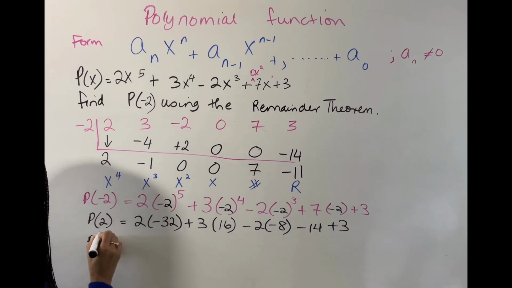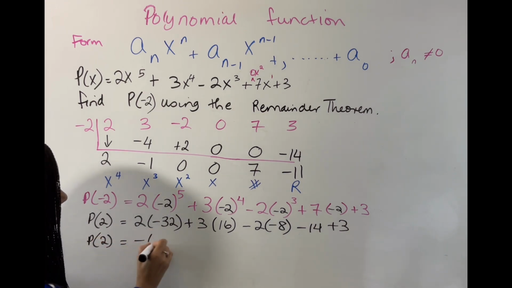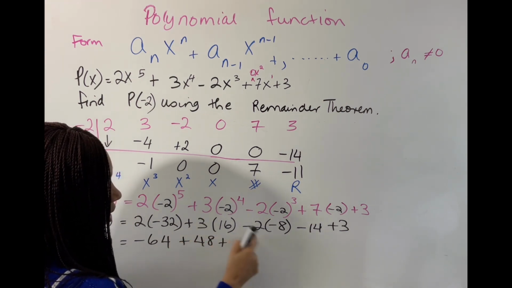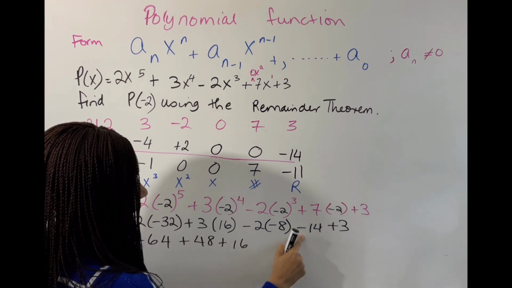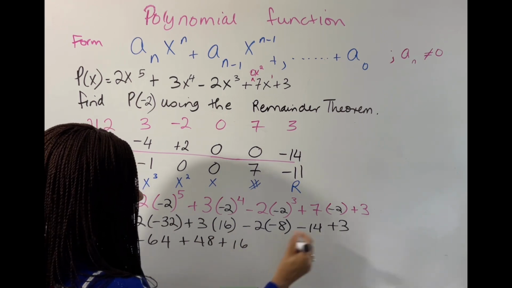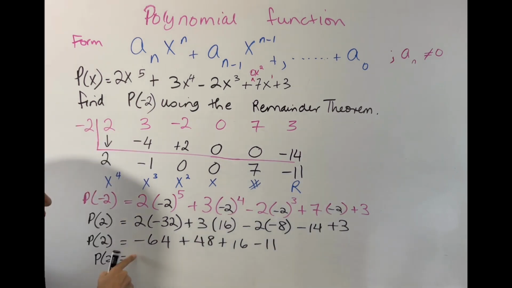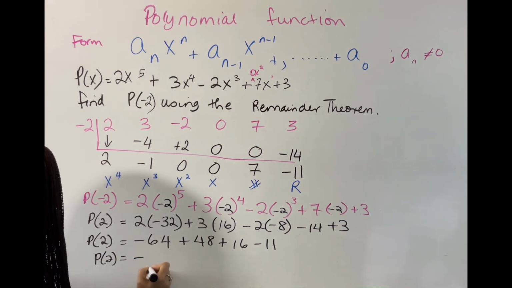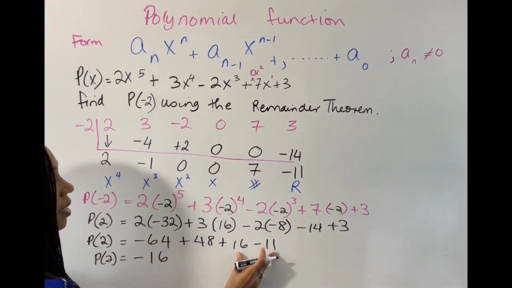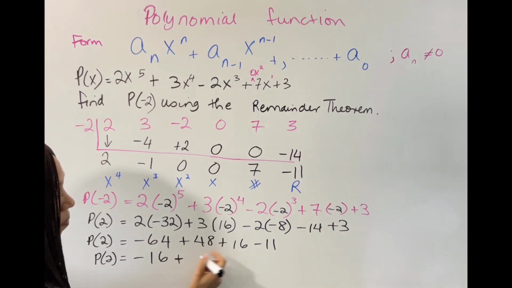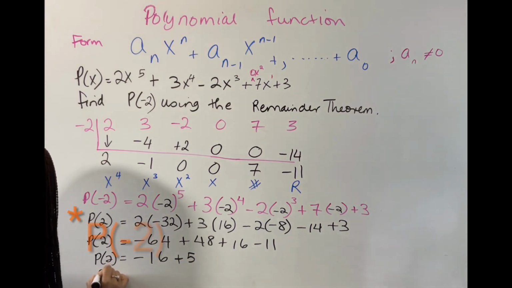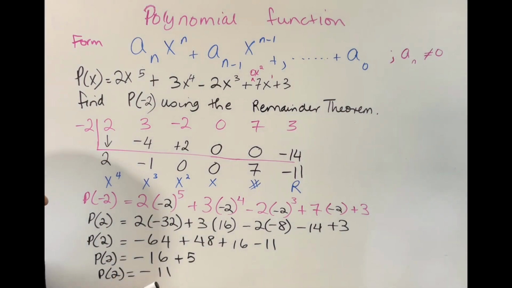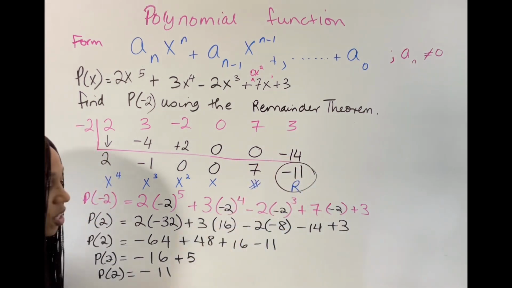plus 3. Further simplify this, and we will have negative 64 plus 48 plus, this is going to give us positive 16, and you can do this, which is negative 14 plus 3, which would be negative 11. So negative 64 plus 48 gives you negative 16. Negative 16 minus 11 is going to be negative 11. So p of negative 2 is negative 11. You notice that p of negative 2 is negative 11. It is the same as our remainder that we had there.